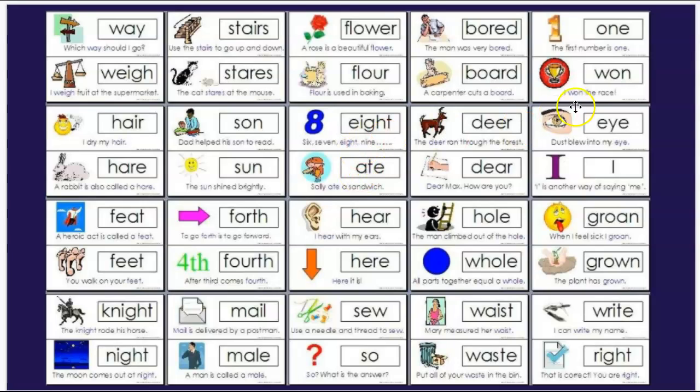So go ahead, pause the video here, read these words, read their definitions underneath, and that's going to give you an idea of a bunch of different homophones. See the ones that you've heard before and the ones that you use when you talk each day.